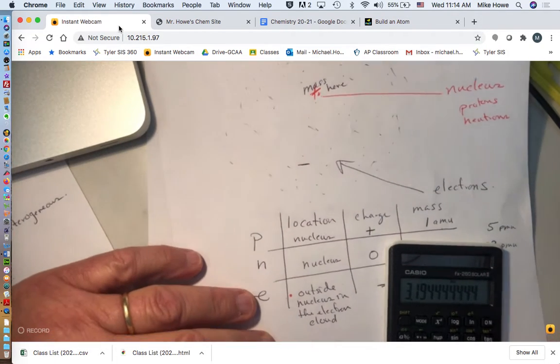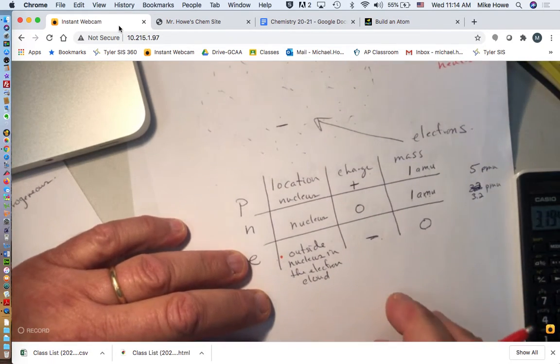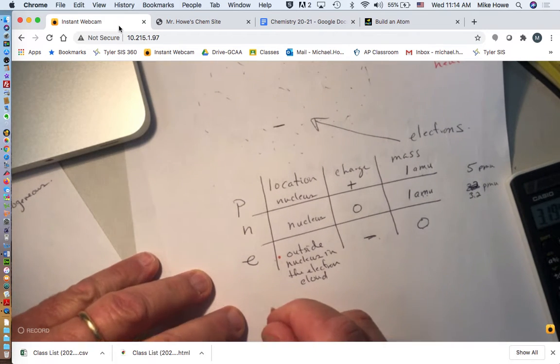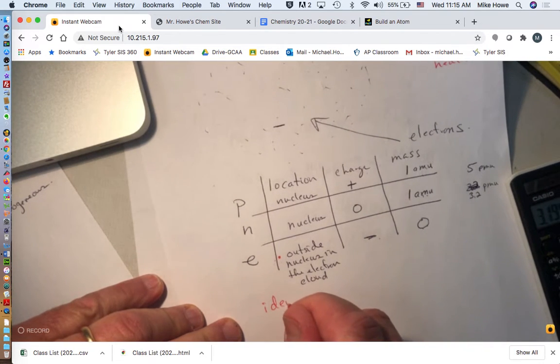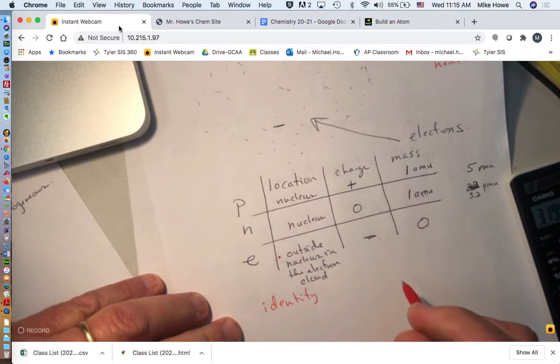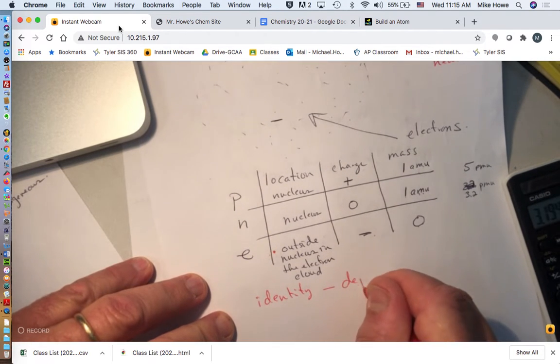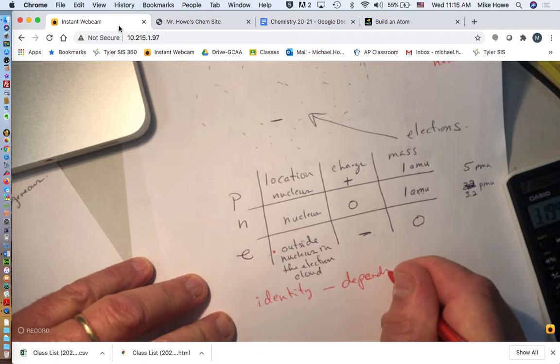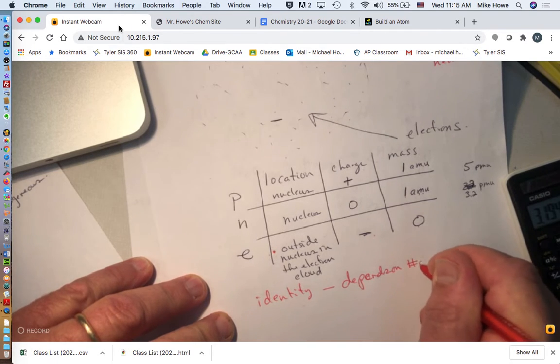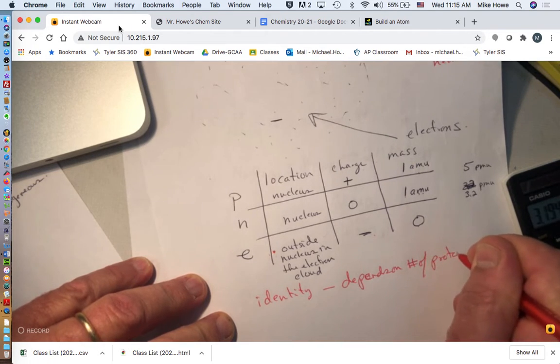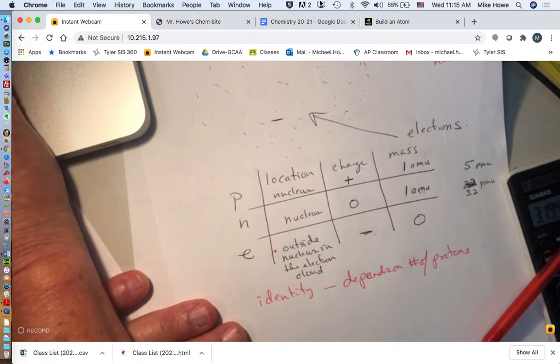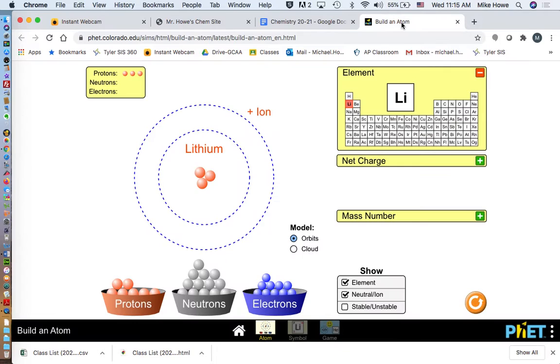So we could toggle back over here and a few key points. So identity is determined by protons. All right, so go back over here. So right with 3 protons, we're at lithium. If we go to 4 protons, we're at beryllium, Be, and it goes along like that.